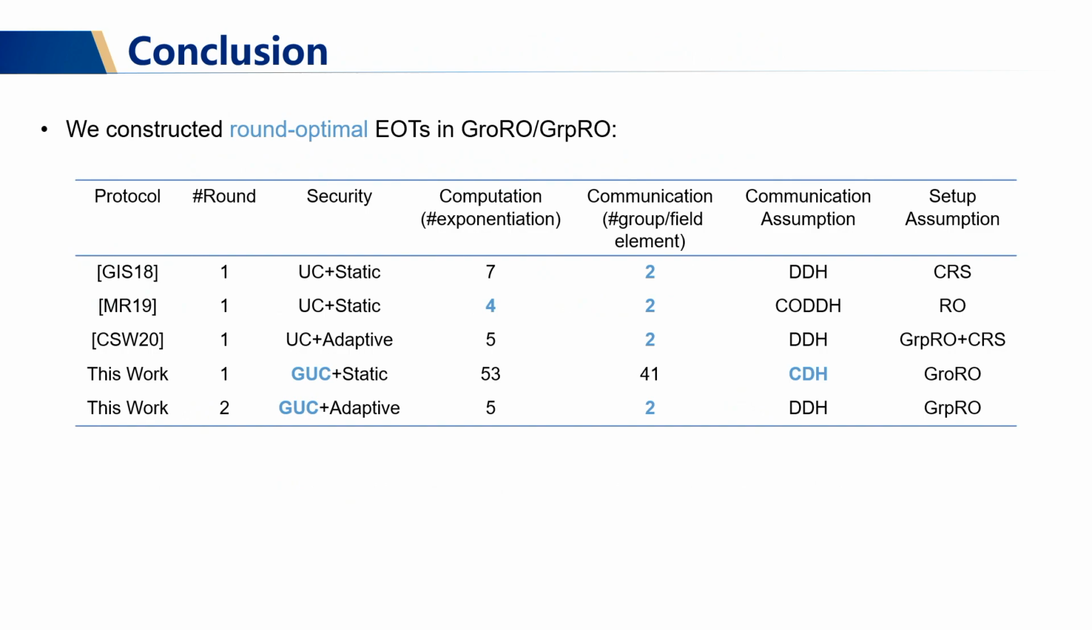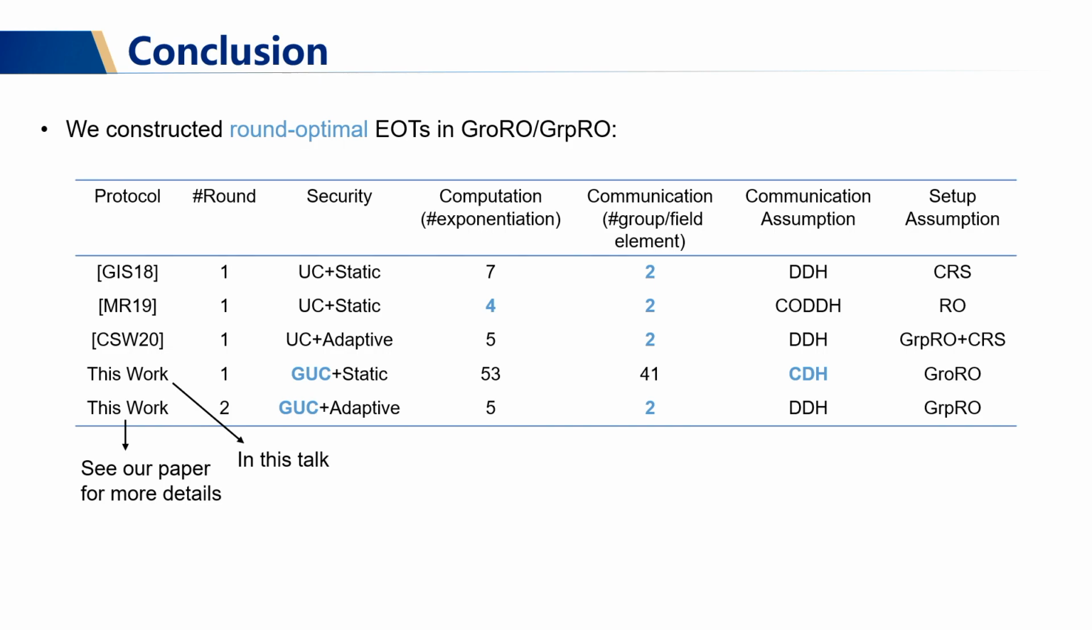Okay, finally, we are arriving at the conclusion part. In this talk, we first constructed round optimal EOTs in the global random oracles. I only gave you our GRR-based constructions, and our GRPR-based constructions can be found in our paper. Here I compare the efficiency of our EOT protocols with other state-of-the-art protocols.